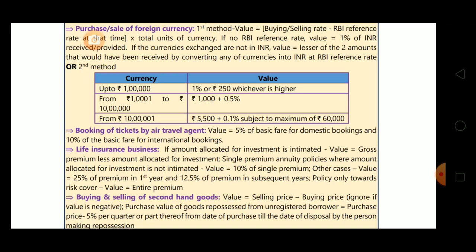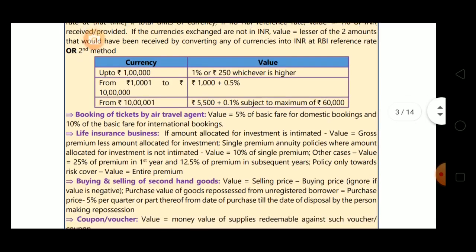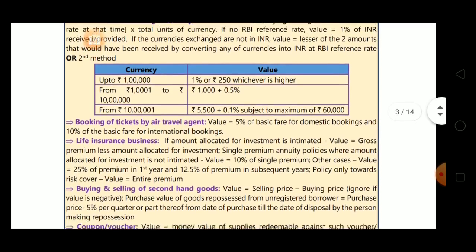Now if it is more than 10 lakhs, then 5500 plus 0.1% of the figure minus 10 lakhs, means we will take 0.1% of that figure minus 10 lakhs, subject to maximum of 60,000. Okay, so this was the second method.